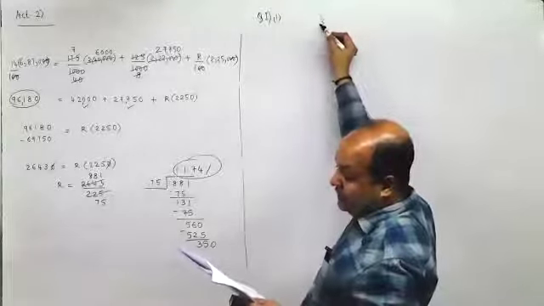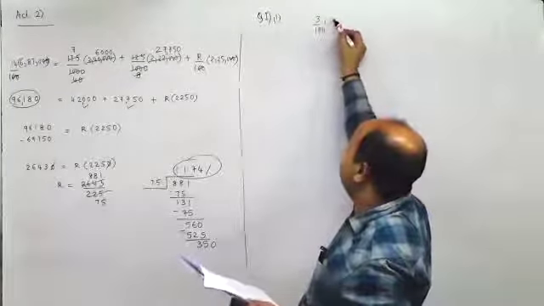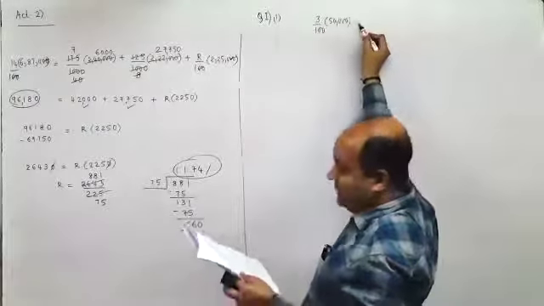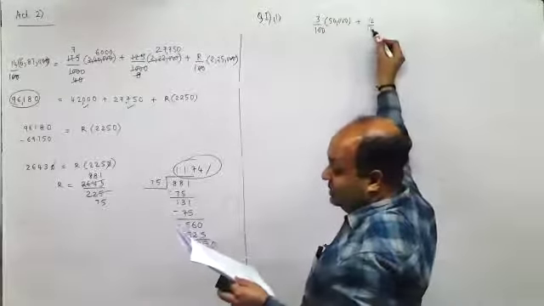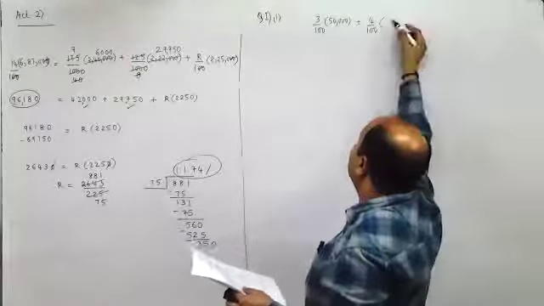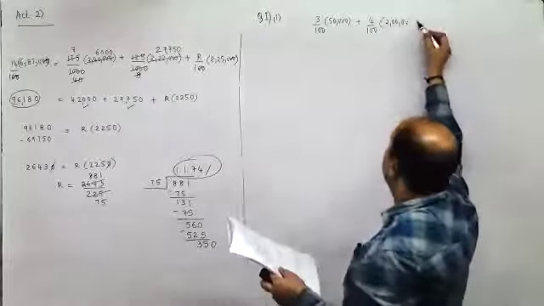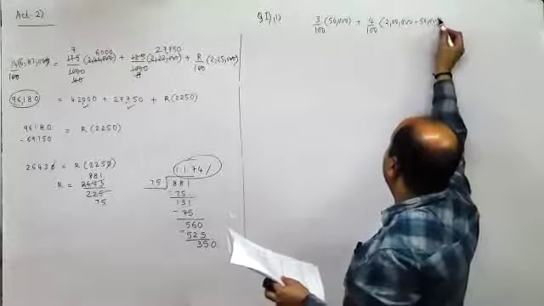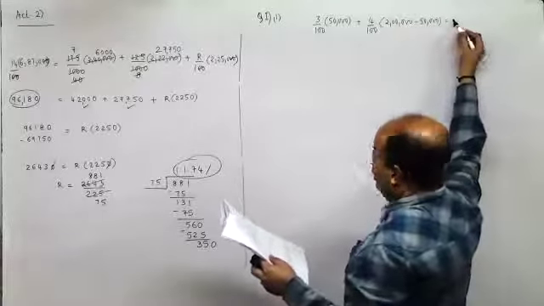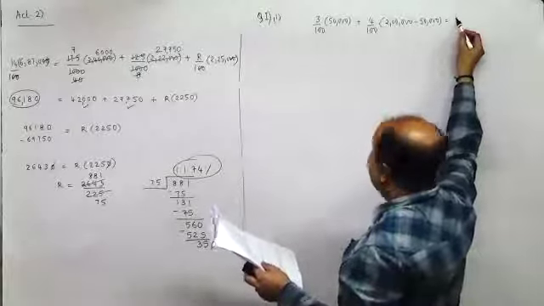For the first 50,000, he gets 3%, and plus he gets 4% on sales over 50,000. So that means 2 lakh minus 50,000, and 4% of this is his total income.